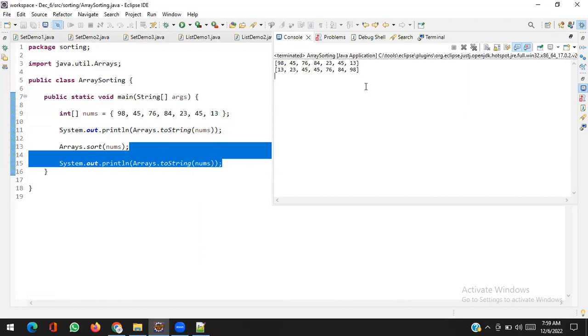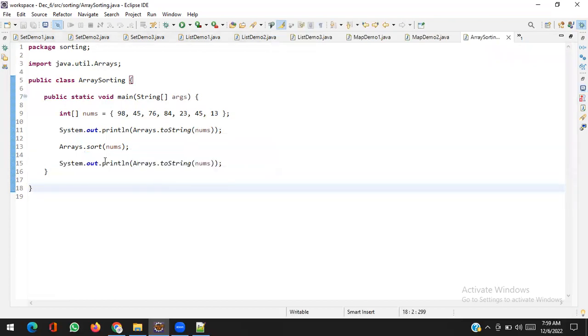Yeah, it is sorted in ascending order. So is it easy or tough? Is it easy or difficult?